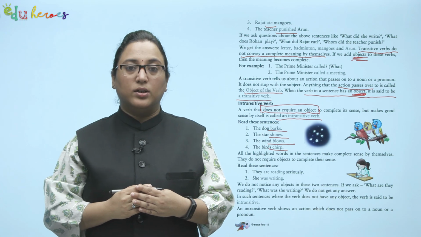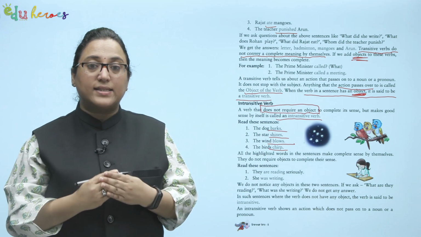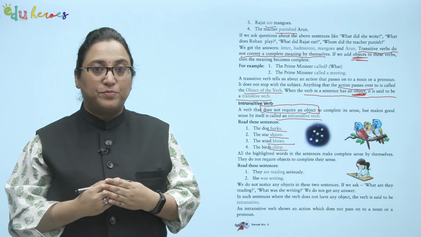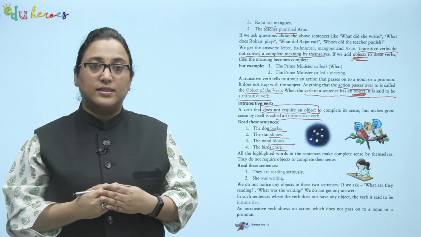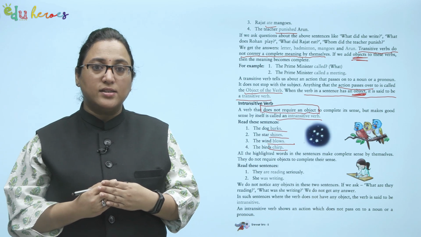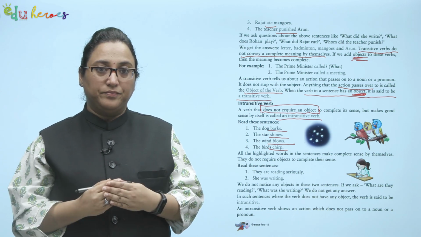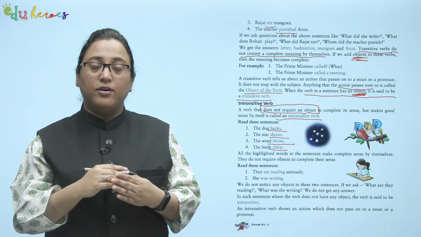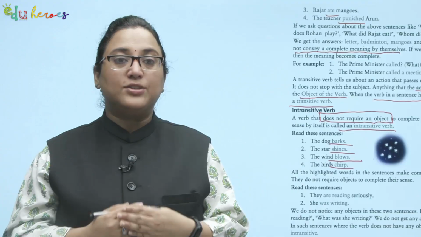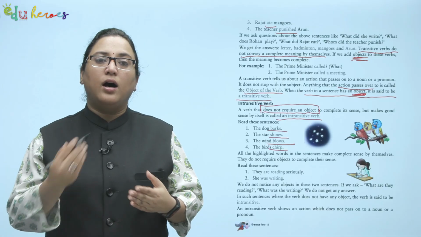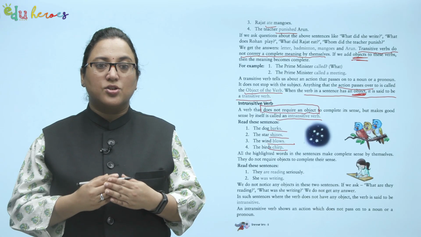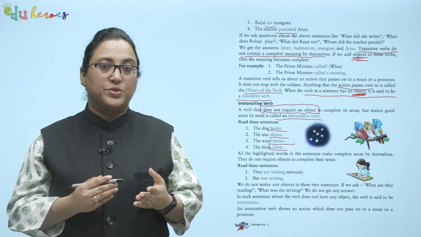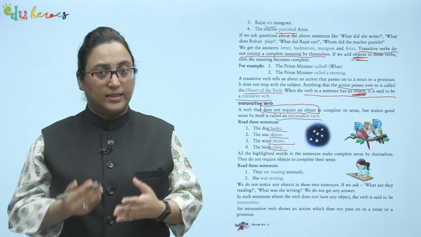All the highlighted words in the sentences make complete sense by themselves. They do not require objects to complete their sense. All these sentences are complete in meaning. Anybody can comprehend and understand them, even if there was no object in them. Let's read these sentences. They are reading seriously. She was writing. We do not notice any objects in these two sentences.